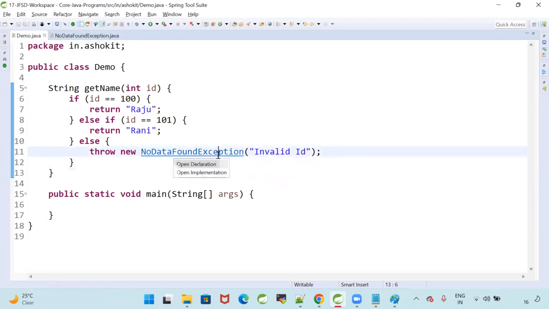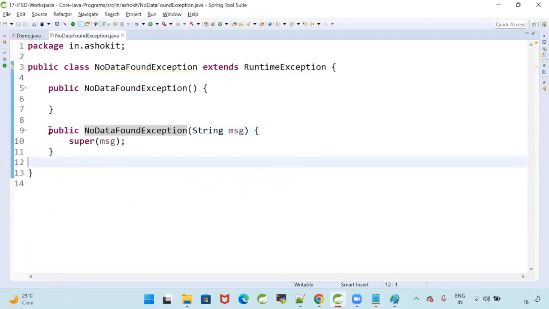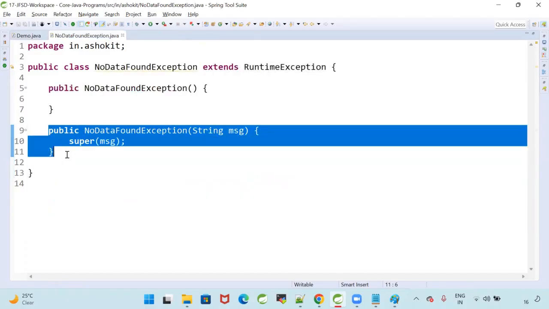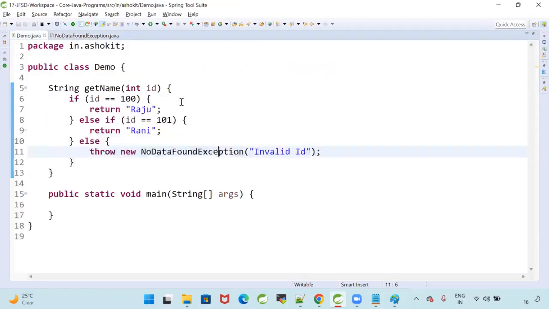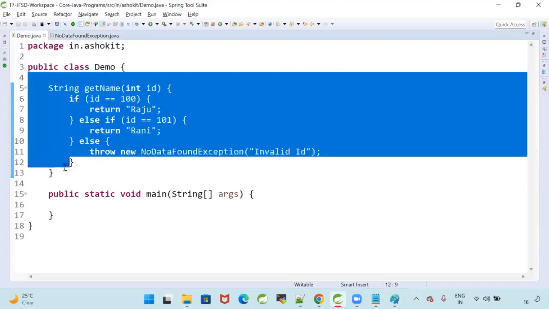When I call this parameterized constructor, it is internally calling the RuntimeException constructor. That RuntimeException constructor will give the exception stack trace. Now run this program. I want to call this method.